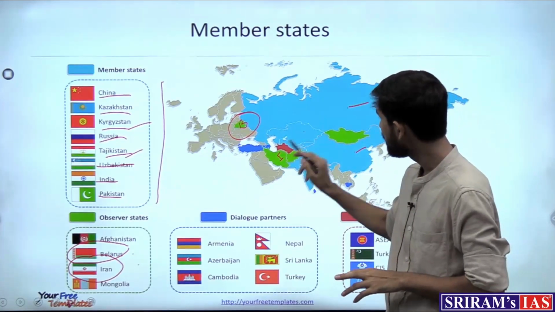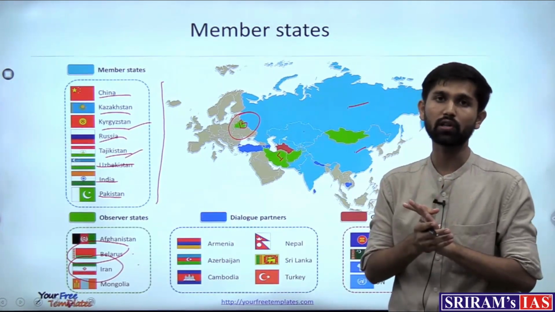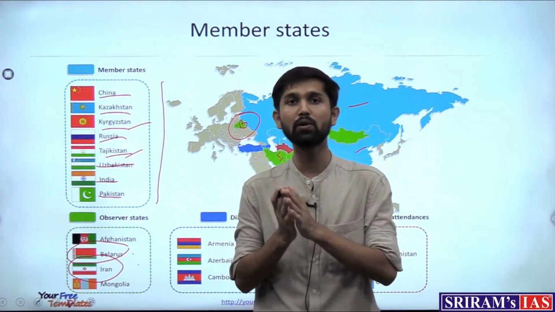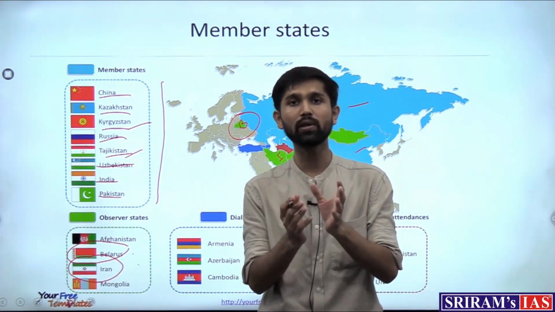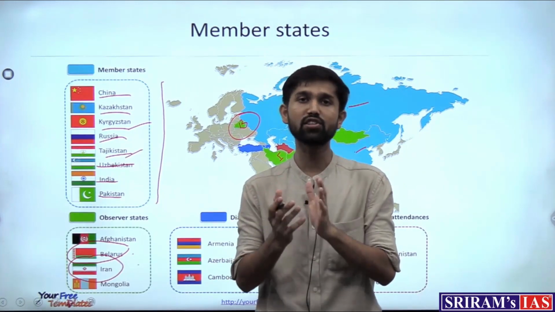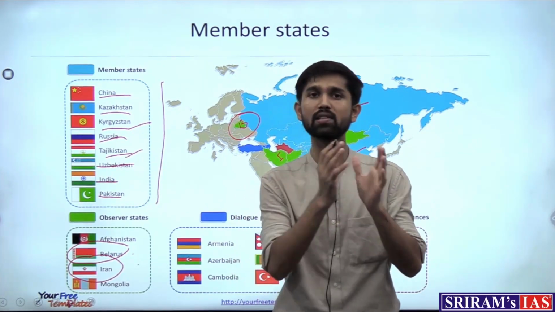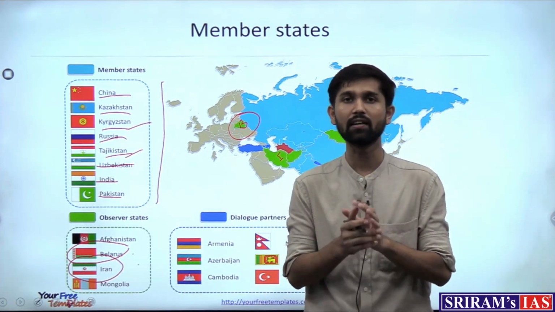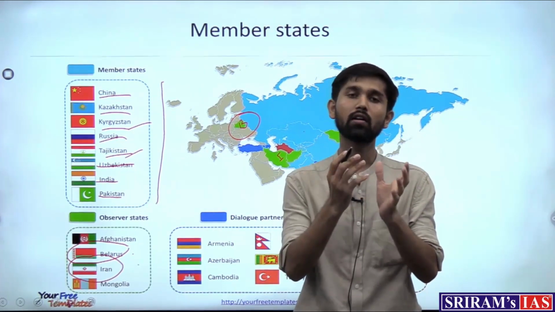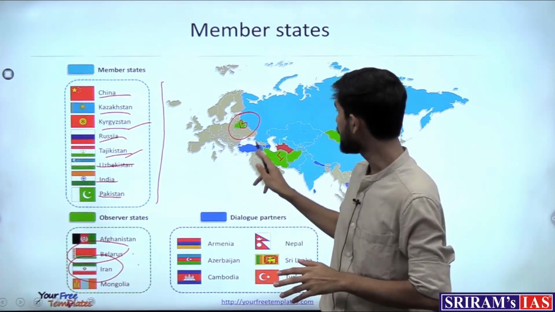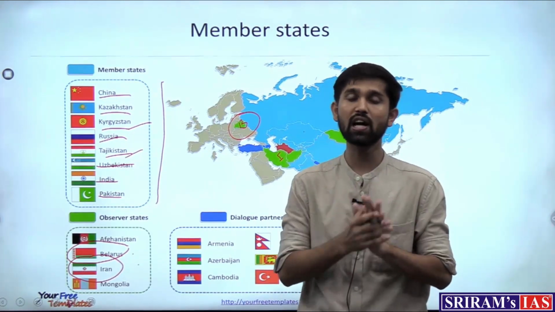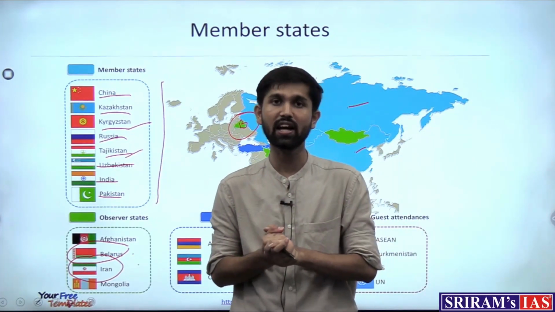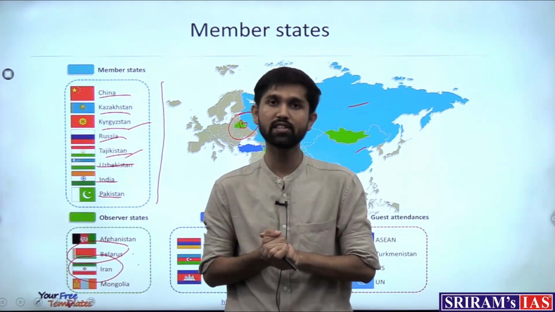And then Iran, why is Iran keen to join this organization? If we recall the relations between Iran and the USA, we know that there are a lot of tensions between these two countries, where the USA is keen to curb the nuclear capacity of Iran, and Iran wants to counter the USA. Therefore it wants to join a grouping which contains countries such as Russia and China, so that it can leverage its position.